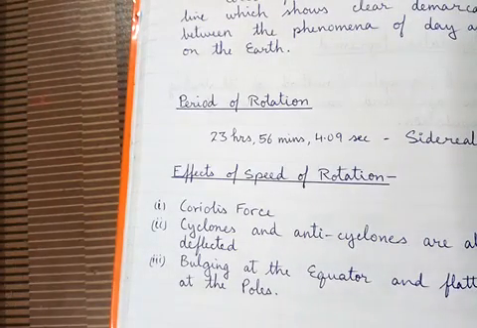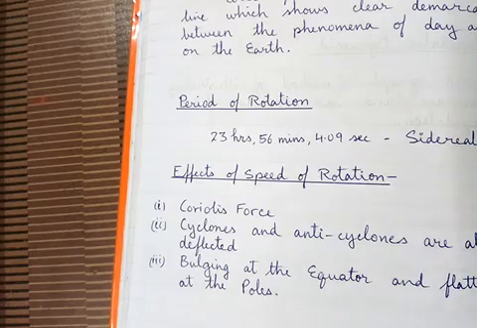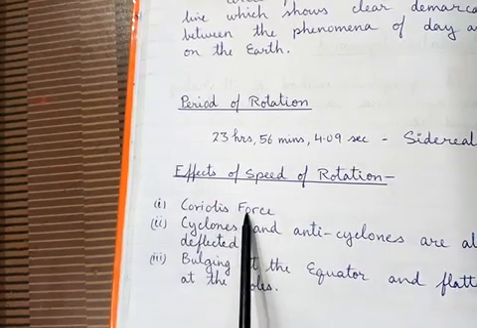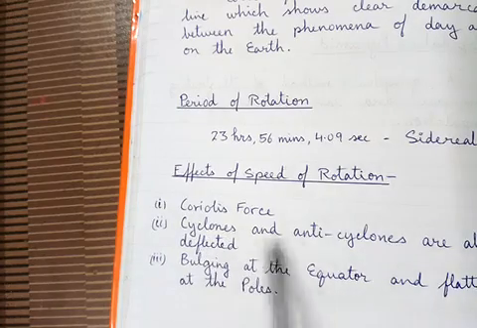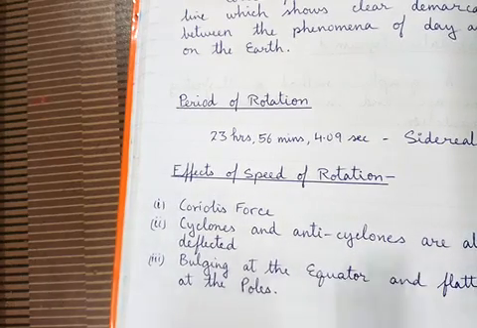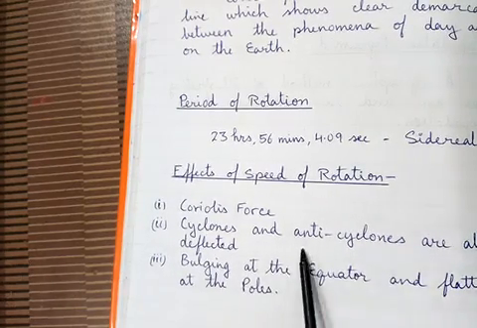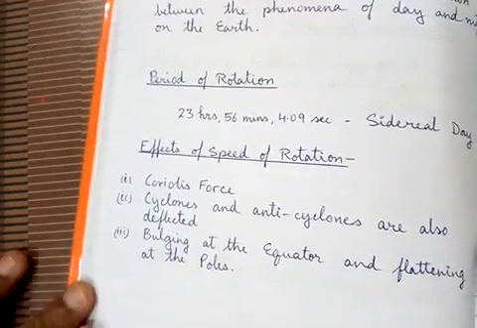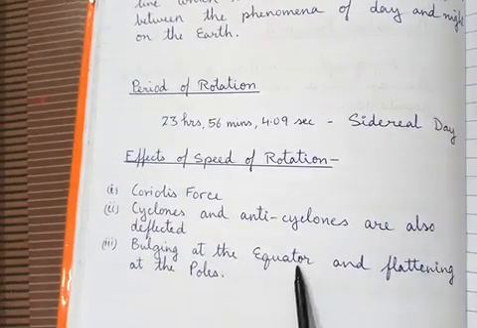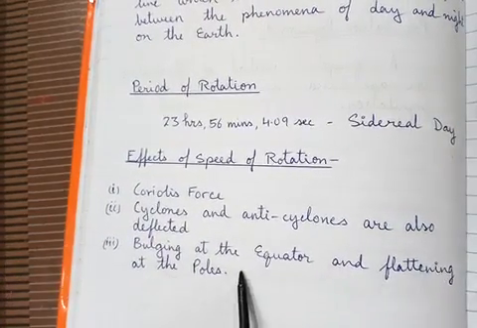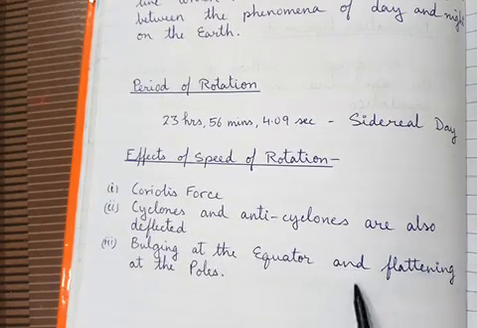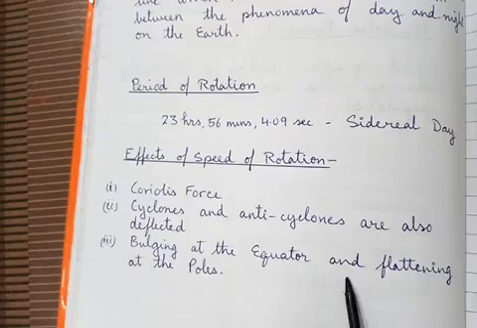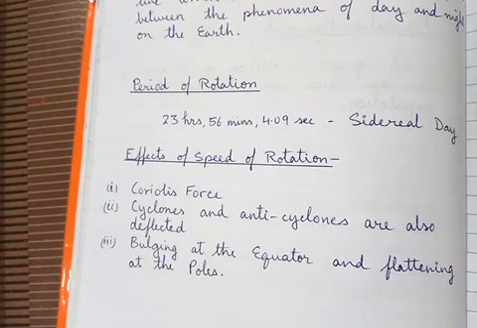The first effect, the Coriolis force or Coriolis effect. The second, the cyclones and anticyclones, which are also deflected. And the third, the bulging at the equator and flattening at the poles, which is because of the centrifugal force. So you have seen this.